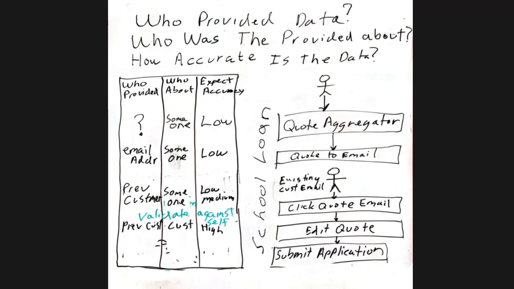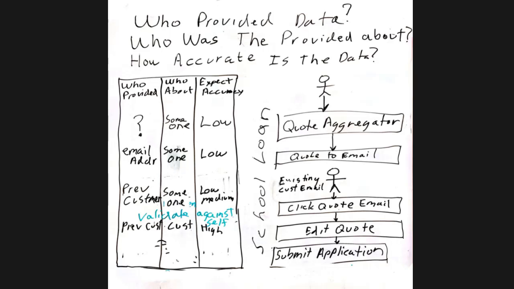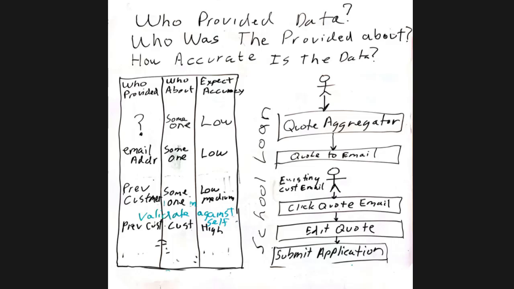We don't know the accuracy of the data at all because their circumstances could have changed and they haven't decided to buy it yet. And so we're probably not going to pay to buy data to match it up against more recent data. And so in this case, we know who the person who provided, and if we drive them to only getting loans about themselves, we know it's the same person, the previous customer.